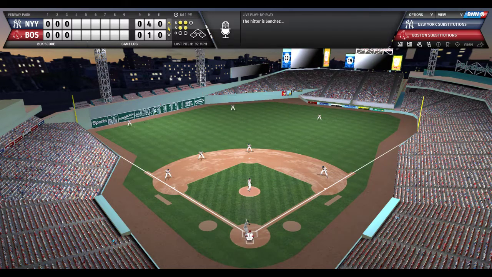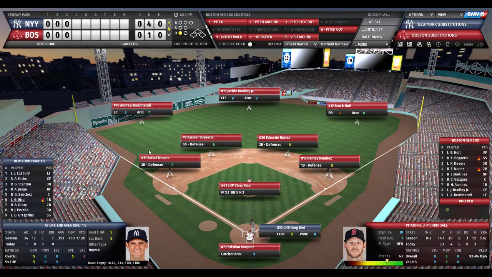Now Sales deals to Sanchez, 2-2 count. And he strikes him out looking. Wow. Nice pitch. Little off speed. No, fastball. That was a fastball. So 1 out, and here's Greg Bird. Bird is also 0 for 1, left-handed batter.